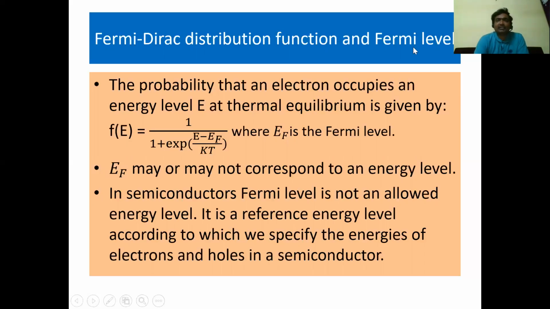Fermi-Dirac distribution function and Fermi level. Now let me explain the Fermi-Dirac distribution function, the Fermi level and the Fermi energy. The probability that an electron occupies an energy level E at thermal equilibrium is given by f(E) = 1 / (1 + exp((E - EF)/kT)), where EF is the Fermi level. Here, f(E) is called the Fermi-Dirac distribution function, and EF may or may not correspond to an energy level.